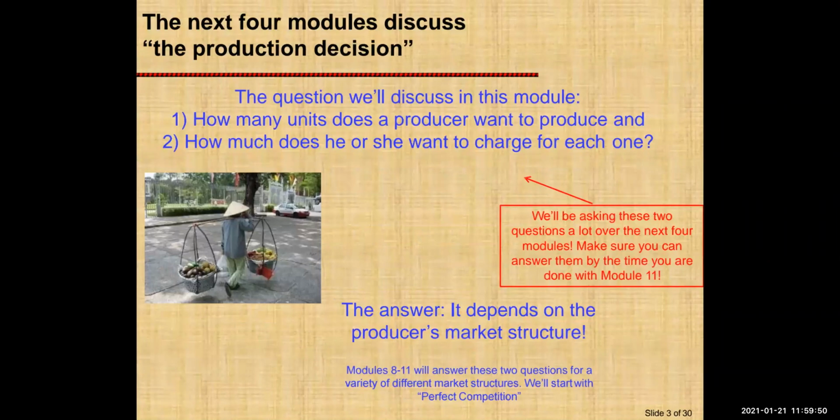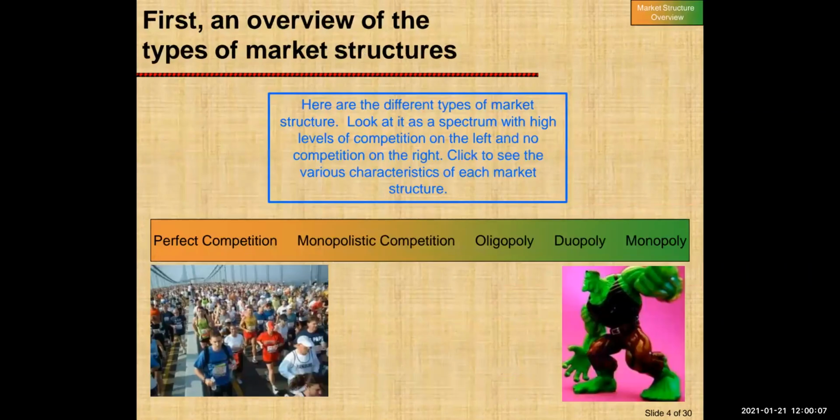Many a times we ask how many units does a producer want to produce, or how much does he or she want to charge for each of the commodities which he is producing. So it all depends on the producer's market structure. So let's understand what market structure is.